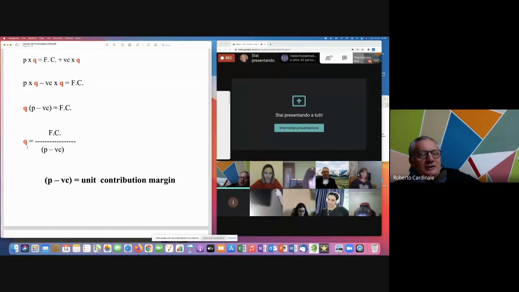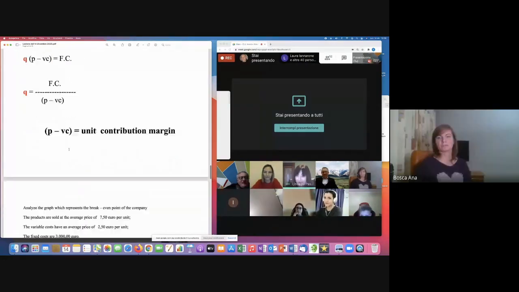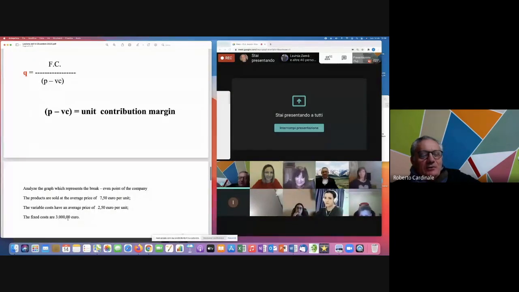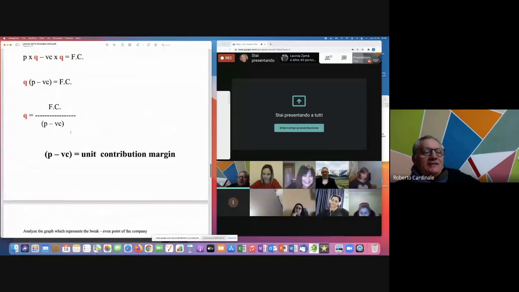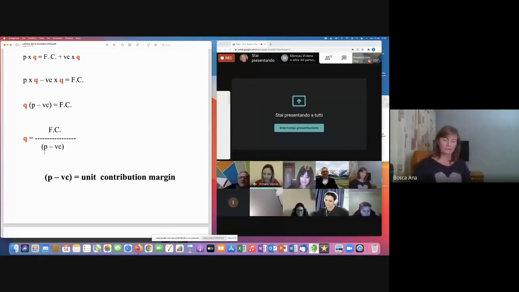The quantity is given by fixed costs divided by the unit selling price minus the variable unit cost. How much are the fixed costs? 3,000 euros. Very good. The unit selling price? 7.50. Great.